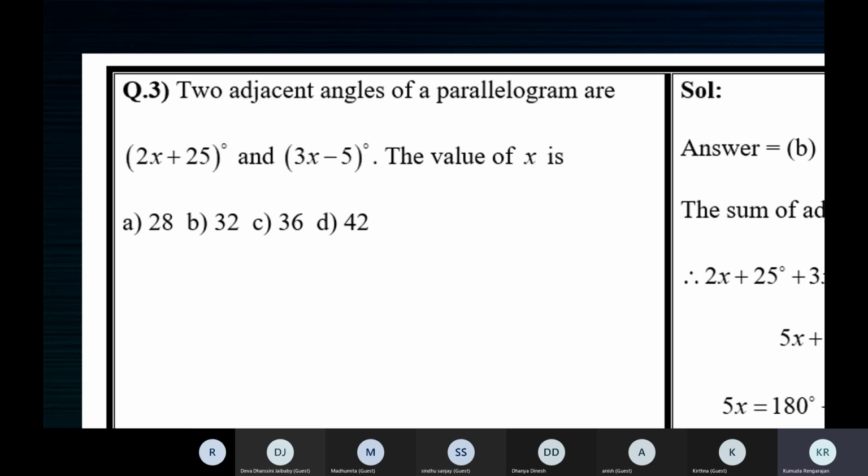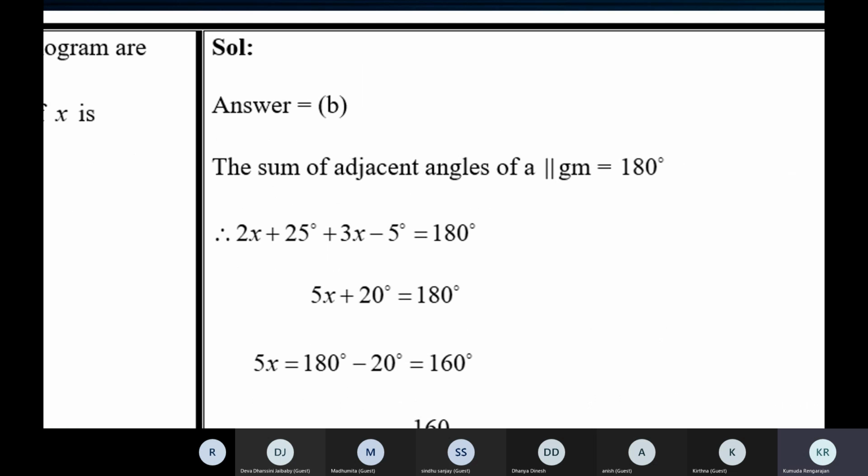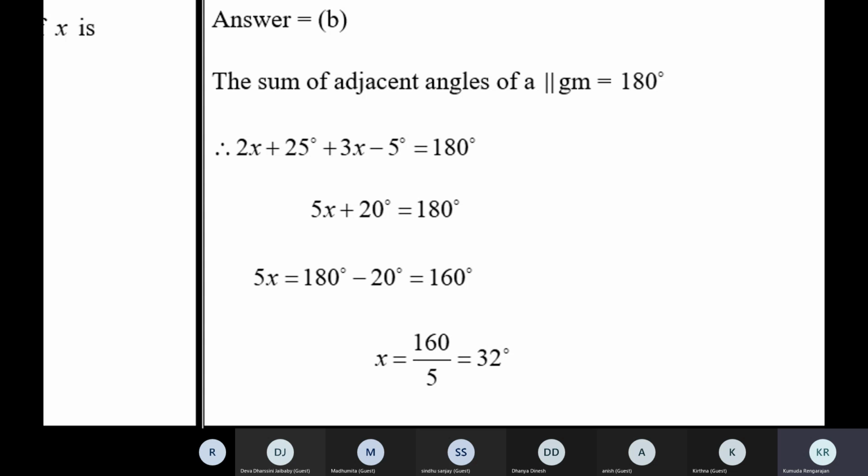Two adjacent angles of a parallelogram are 2x plus 25 and 3x minus 5. Given this, the value of x is, you have four options. How do we work this? You must find the sum of the two angles and equate it to 180. So 2x plus 25 plus 3x minus 5 is 180. It's just solving a linear equation.